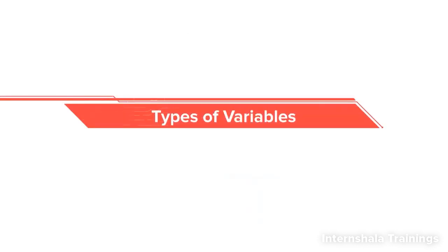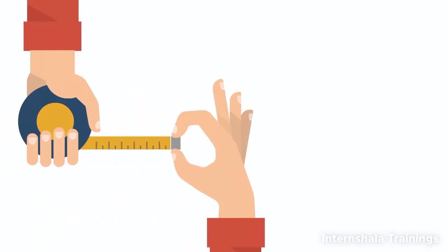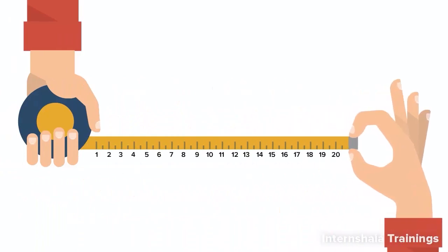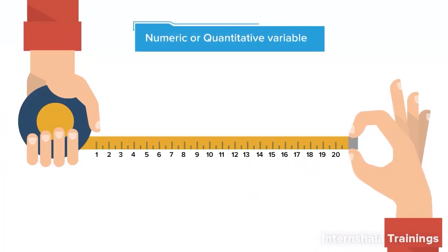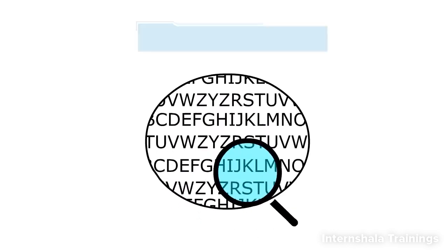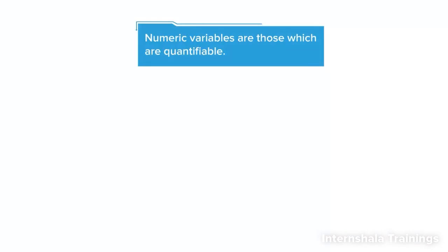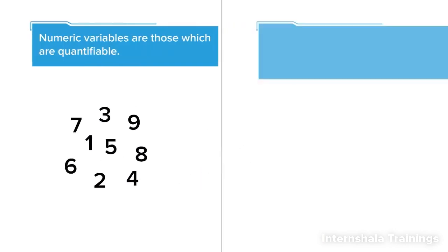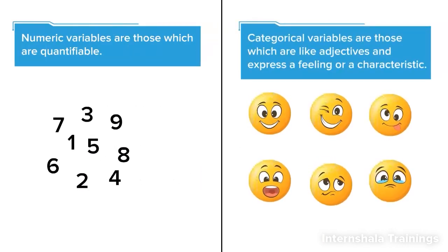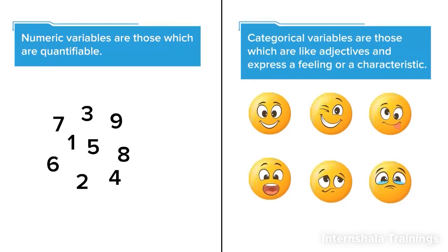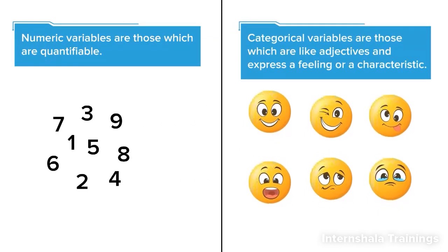Let us now learn about the types of variables. There are two types of variables. One which can be measured or counted and is known as numeric or quantitative variable. The other, which represents a characteristic and cannot be measured or counted, is known as categorical or qualitative variable. Numeric variables are those which are quantifiable. That is, they can be measured or counted and expressed in a numerical format, while categorical variables are those which are like adjectives and express a feeling or a characteristic, but they cannot be quantified or measured.